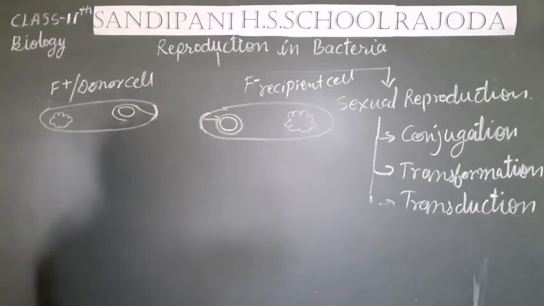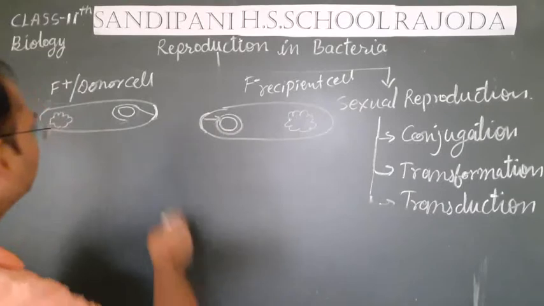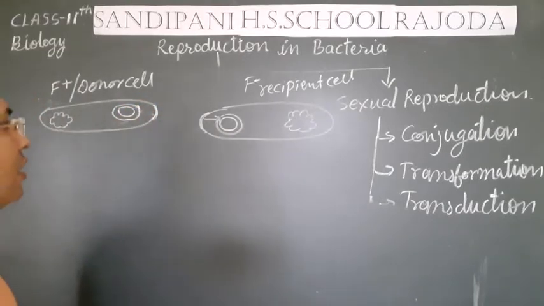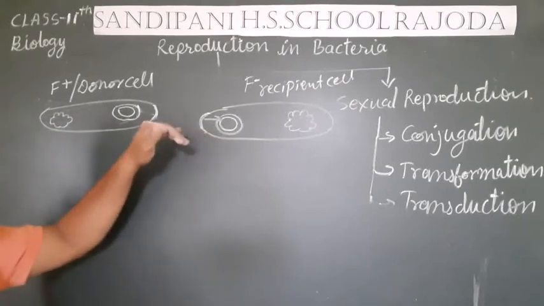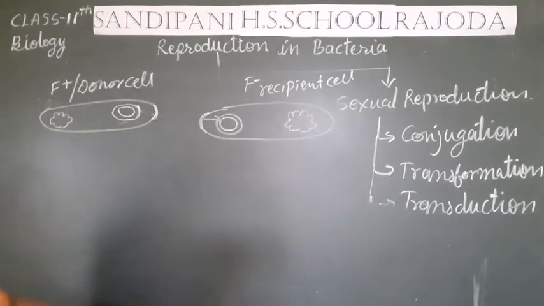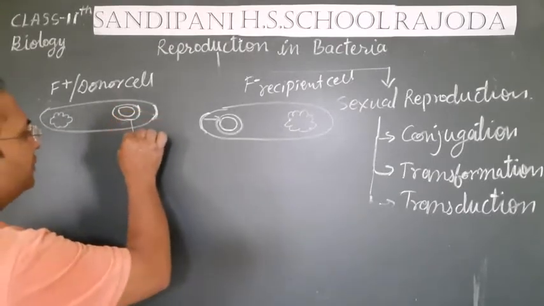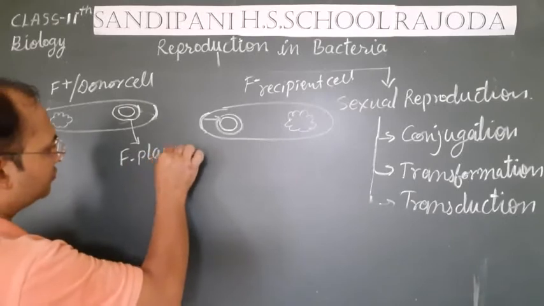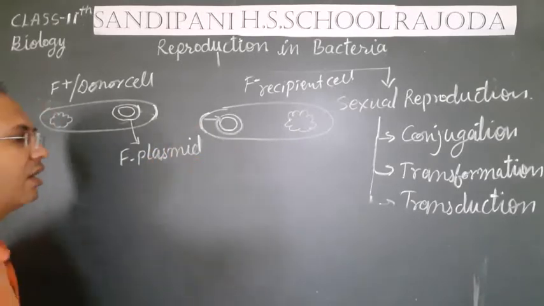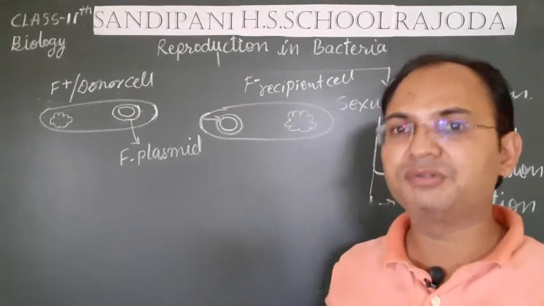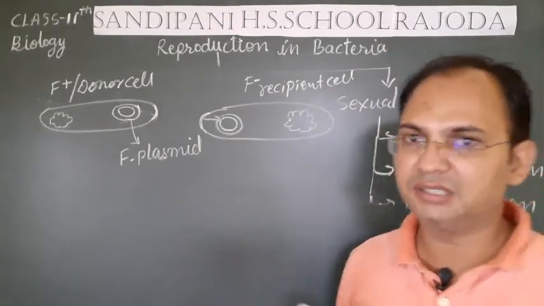So in this way, students, the extra chromosomal DNA, which we call F plasmid, gets transferred from one cell to another cell, that is from donor cell to recipient cell.